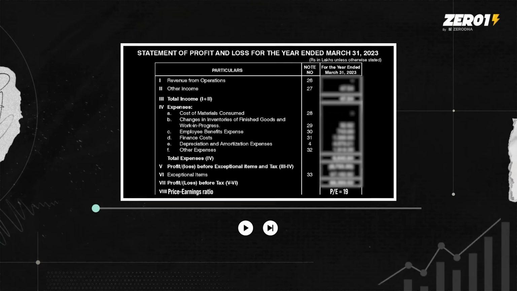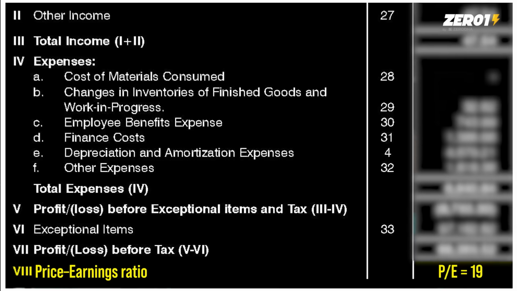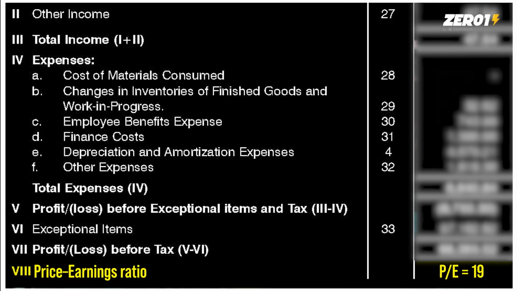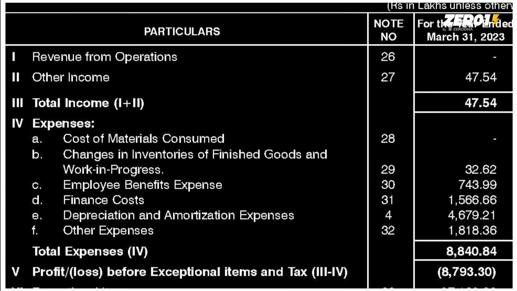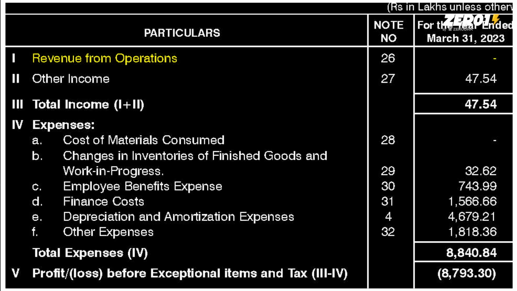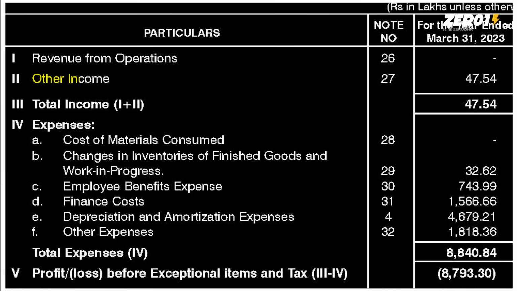Over here, its PE ratio is 19, which was the lowest amongst all the other companies. So it seemed like a good pick. Now let's look at the P&L. Here you'll see revenue from operations is 0. That's not a printing mistake. It's actually 0. Then we'll see there is other income over here.